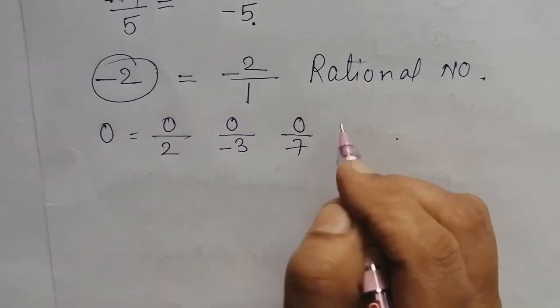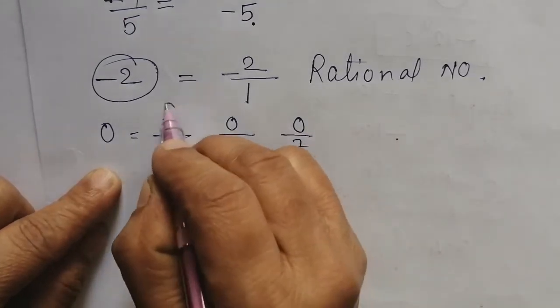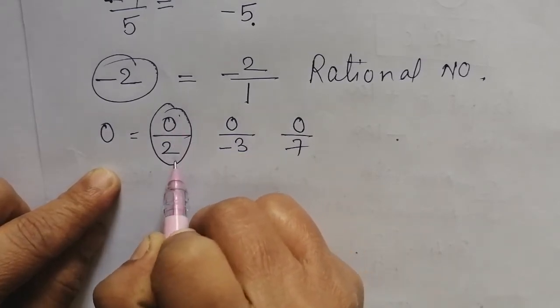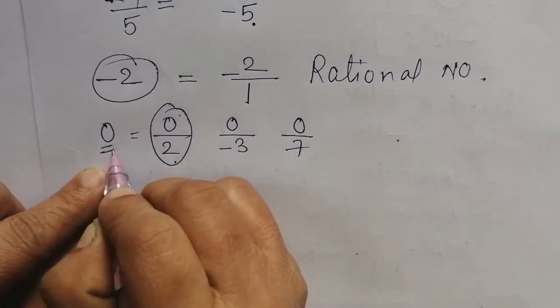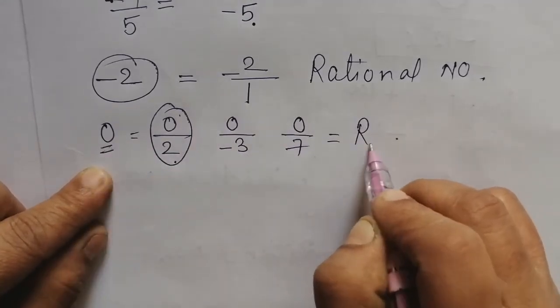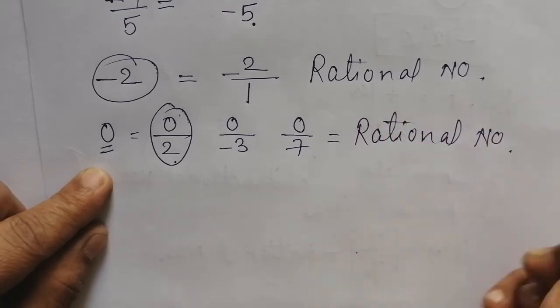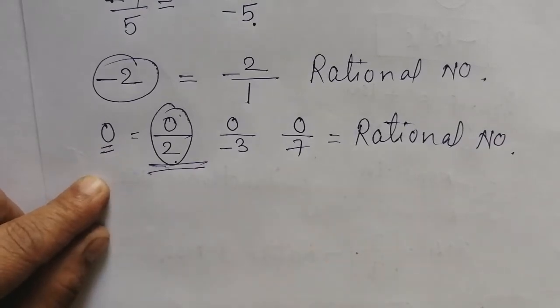For a rational number, any number written in the form of P by Q where Q is not equal to 0, means the denominator is not equal to 0, this 0 can be written in the form of P by Q, where Q is not equal to 0.